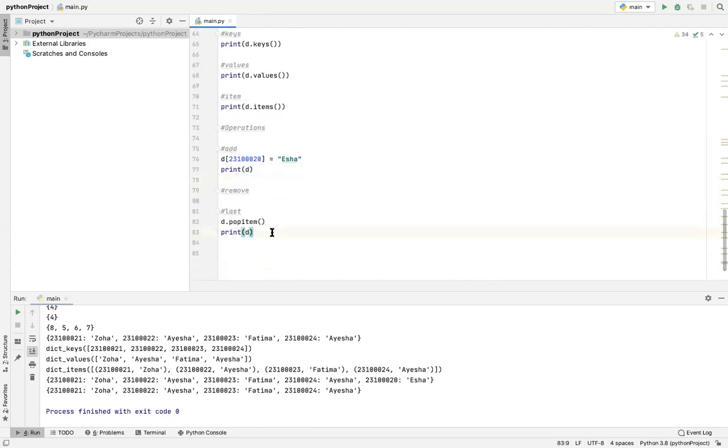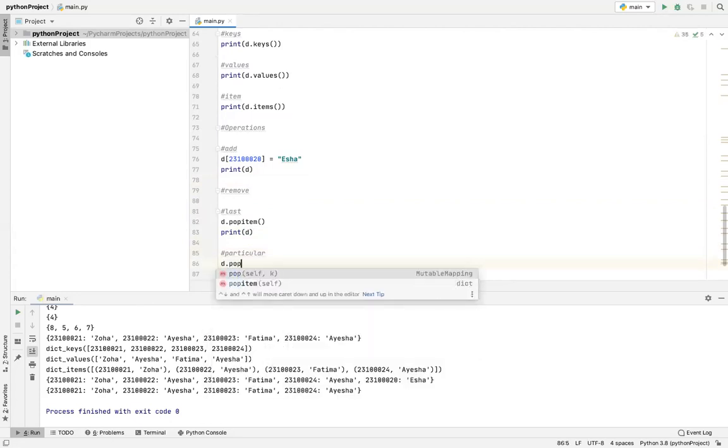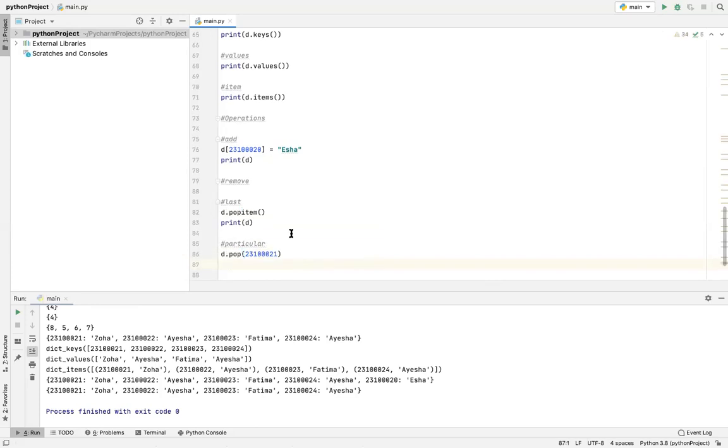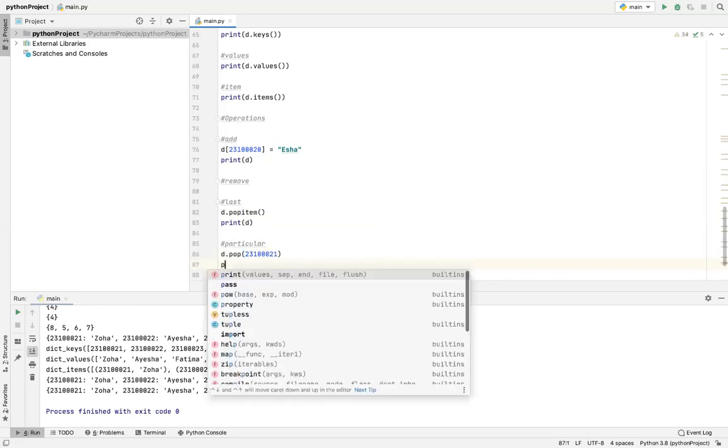Okay, moving forward. To remove a particular item, we have to write the name of the dictionary dot pop, and then inside the parentheses we have to write the name of the key. So let's remove this key, which was our first one, and then we'll print.